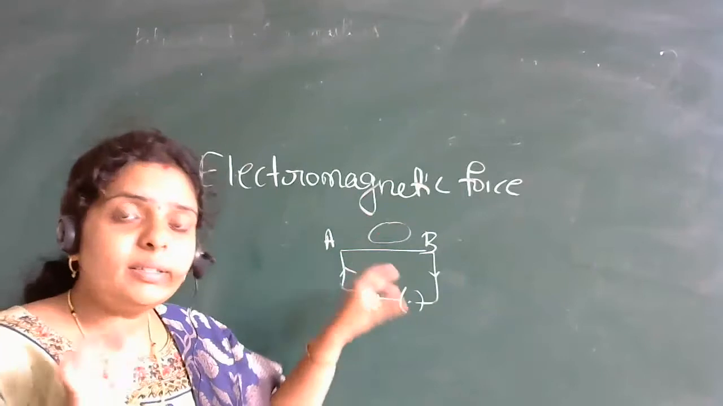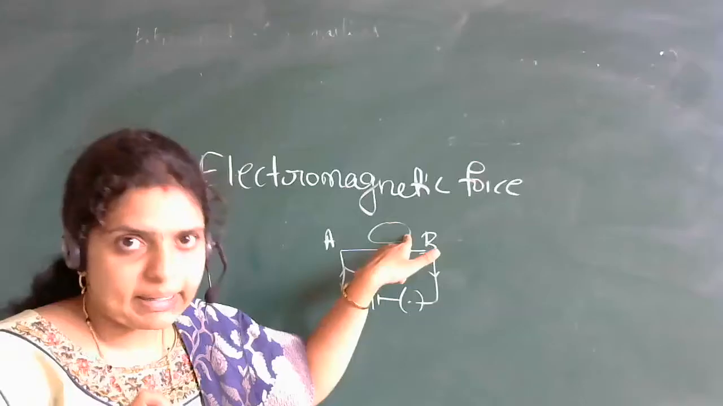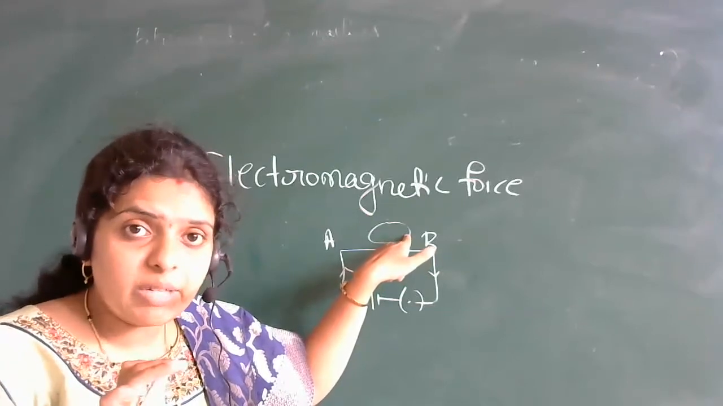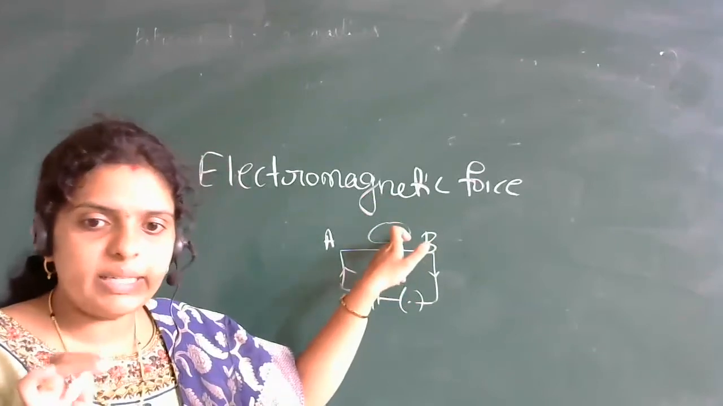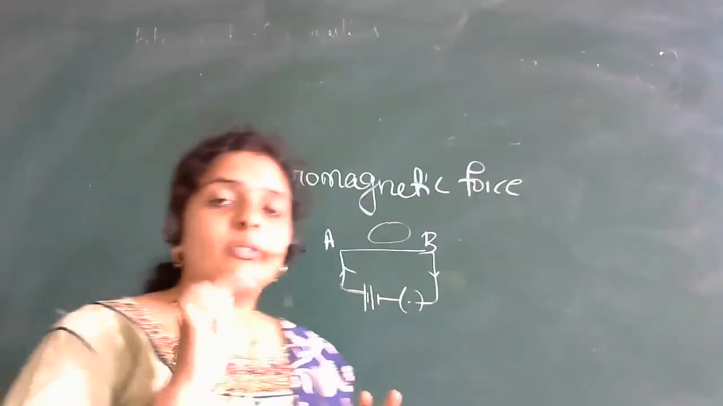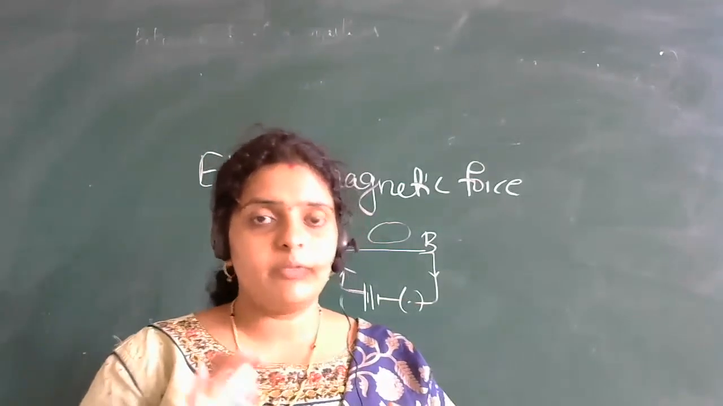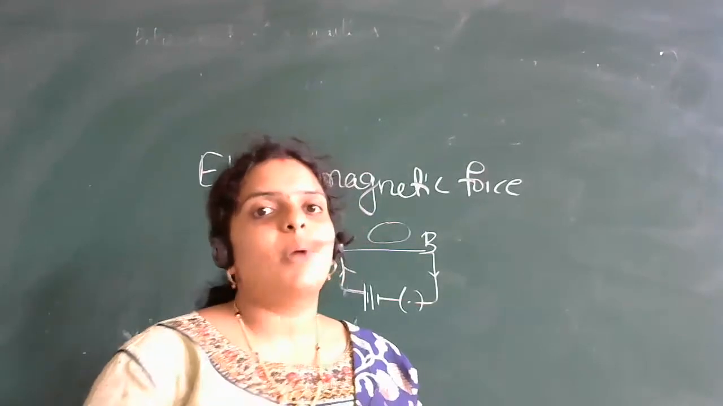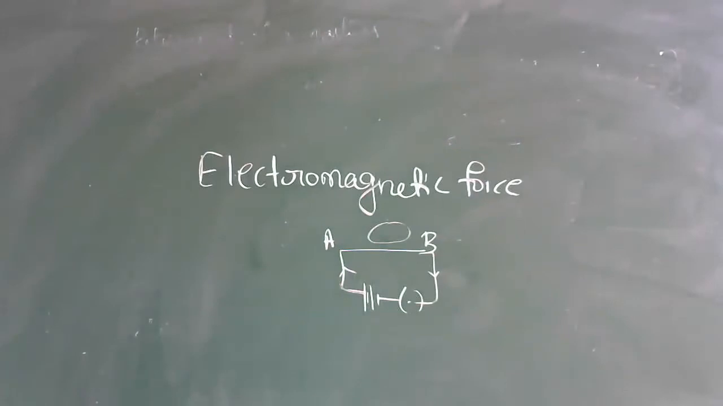So here the force between the moving charges and the magnetic field is known as what? It is known as electromagnetic force. So the definition we have already discussed. I told you today we are going to discuss properties. So which are the properties of electromagnetic force, we will see.